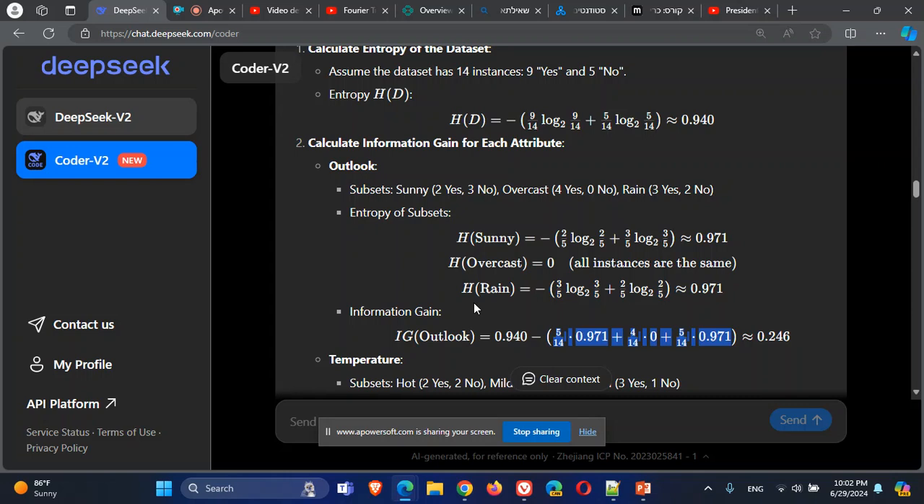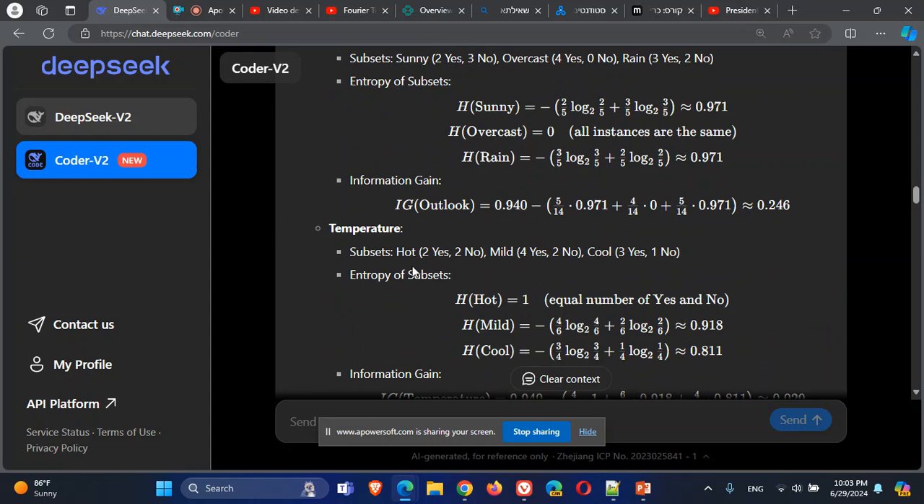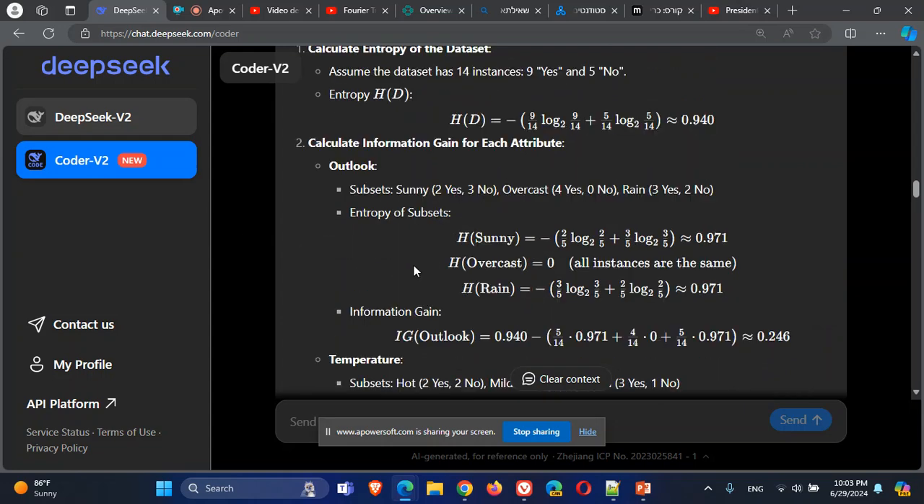Add them up, make the weighted sum for this entropy after splitting using Outlook. Take the entropy of the data before splitting, reduce from it the weighted sum of the entropy of the data after splitting. This will give you the information gain for the attribute you used for splitting, for Outlook. So calculating this, we get the value 0.246. So this is the information gain for splitting the data using Outlook.